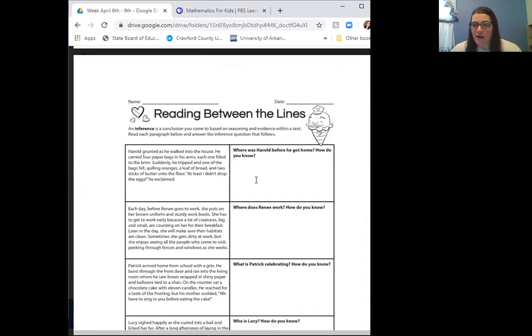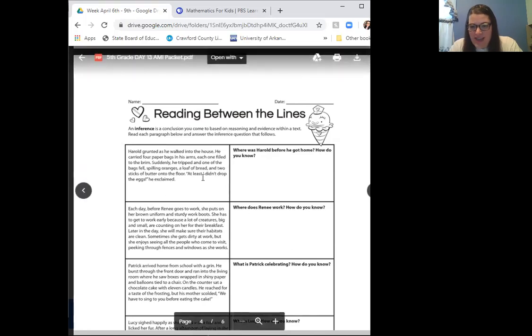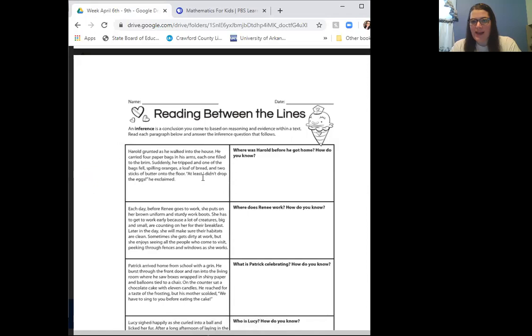So we're going to infer about where Harold was before he got home, and how do you know? Where do you think Harold had been before he got home? Well, we know from reading the paragraph that he's just walked into his house and he's carrying 4 paper bags in his arms. And the bags have oranges, bread, sticks of butter, and eggs. So if he has oranges, bread, sticks of butter, and eggs in a bag, and he's carrying them into his house, we can probably infer that he just got back from the store.